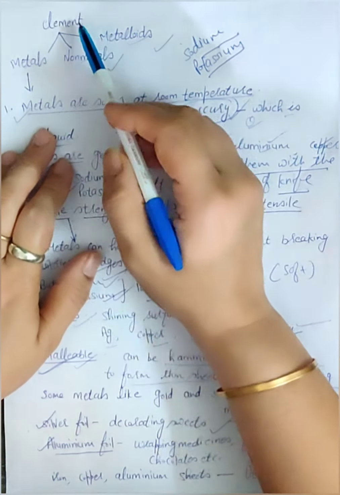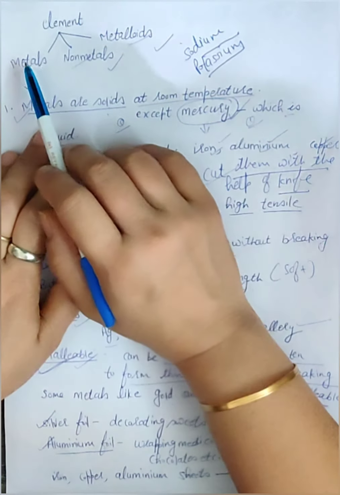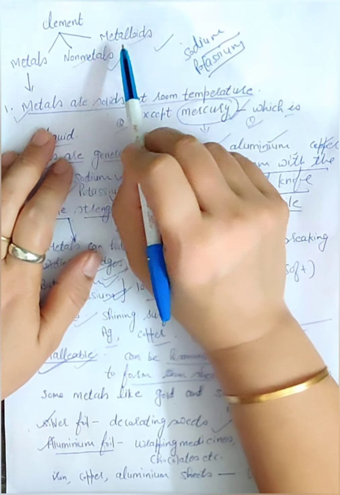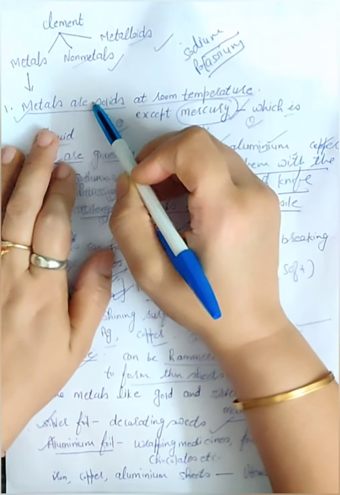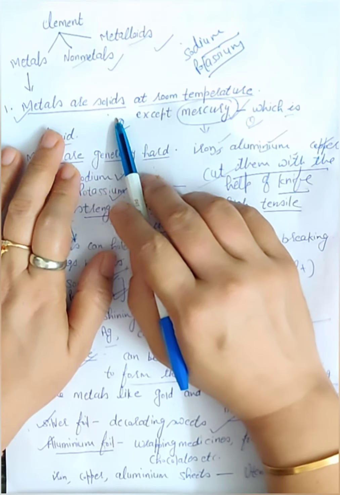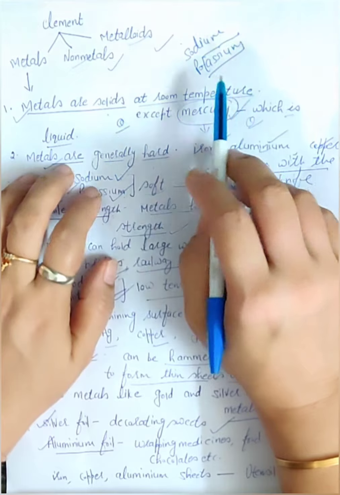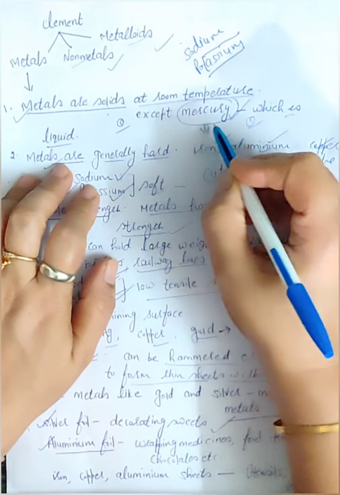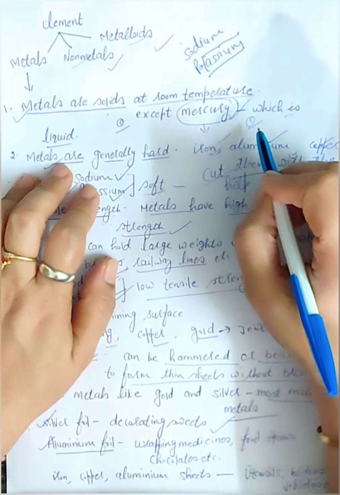Yes, children. Now we will learn about the three types: metals, non-metals, and metalloids. Now the first is metal. First characteristic of metals: metals are solid at room temperature. They are in solid state. But there is one exceptional case, that is one metal that is liquid.